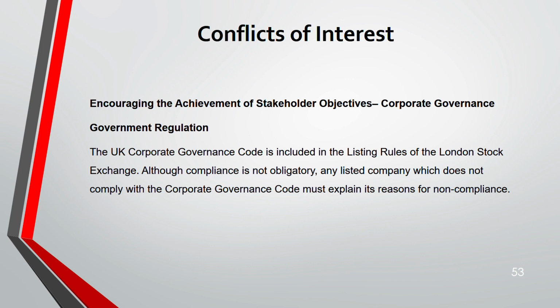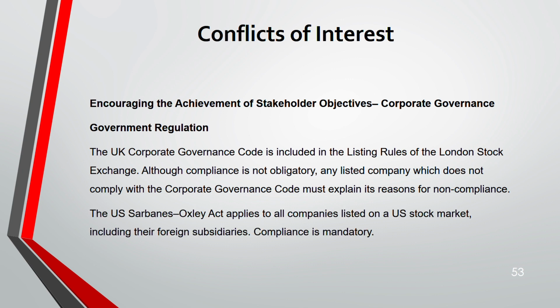In case you have not complied with some of the provisions of that corporate governance code, you must explain the reason why you didn't comply. This is for listed companies. Any listed company which does not comply with the corporate governance code must explain the reasons why it didn't comply.